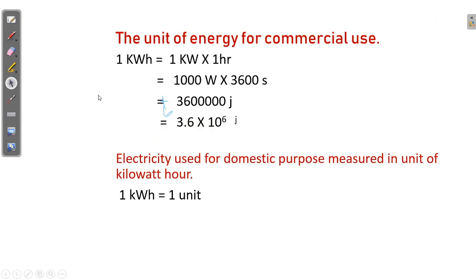The next unit, the unit of energy used for commercial purposes, is the kilowatt hour. K is for kilo.